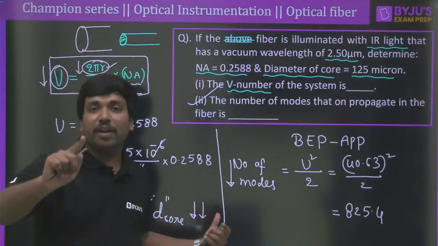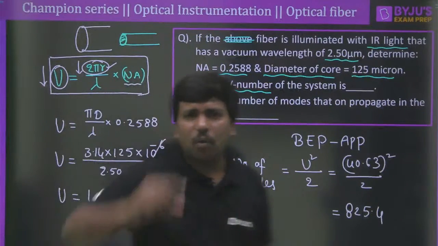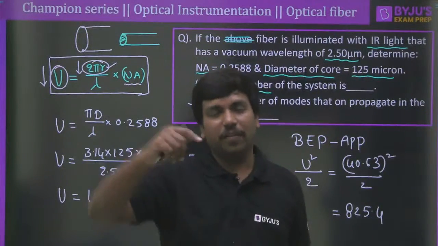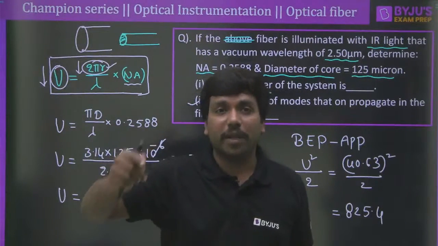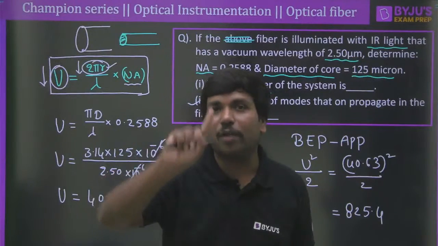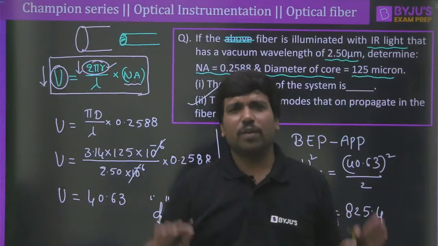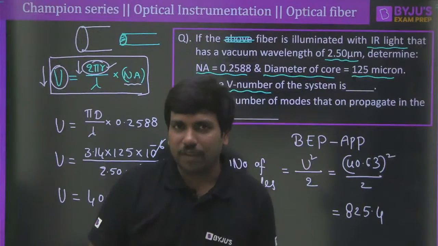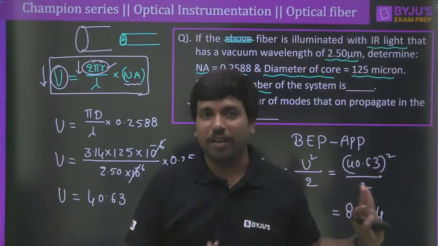That's why people say that if the diameter of the core is so less, it is considered a single mode optical fiber. Clear? If the diameter of the core is so less, in the order of micrometers, then we call that a single mode optical fiber, because we can transfer only one mode as the diameter is very, very less. For special applications, usually we prefer single mode, but in general, in practical applications, we can only go for multi modes.